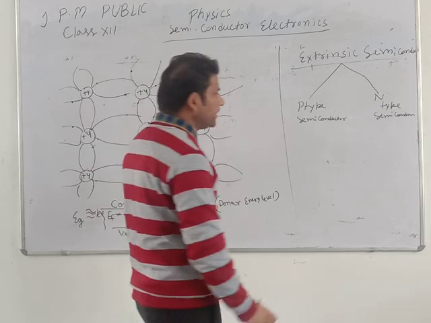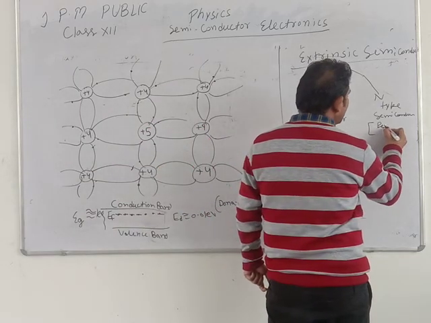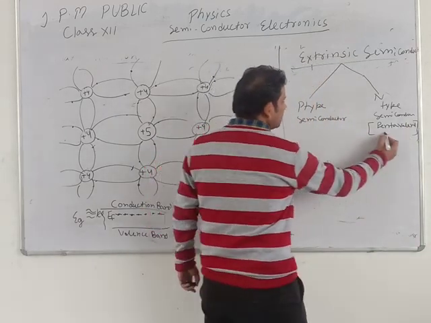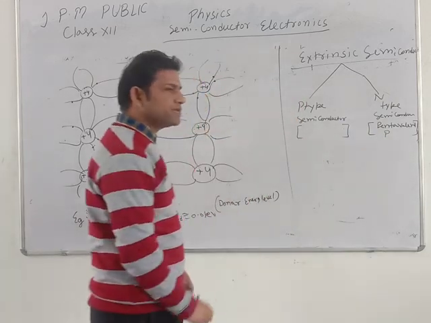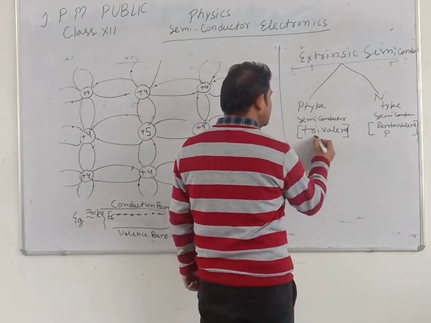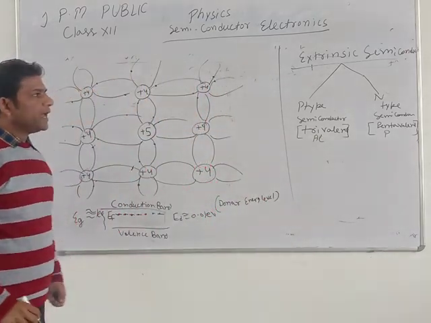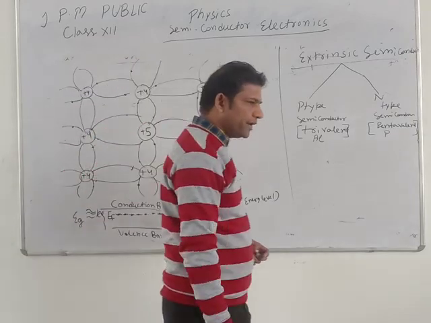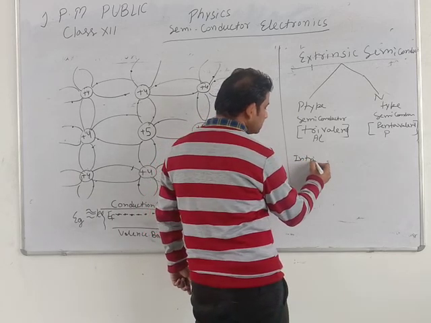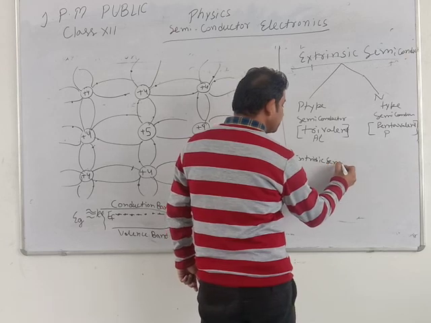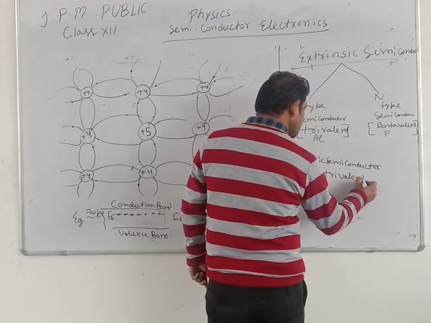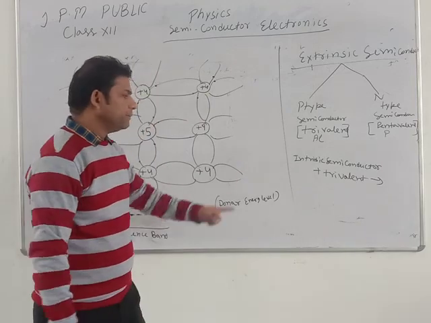In N-type semiconductor, we add pentavalent impurity, for example phosphorus, etc. And in P-type semiconductor, we add trivalent impurity, for example Al, etc. If we add trivalent impurity to pure semiconductor, intrinsic semiconductor plus trivalent, then we get P-type semiconductor.